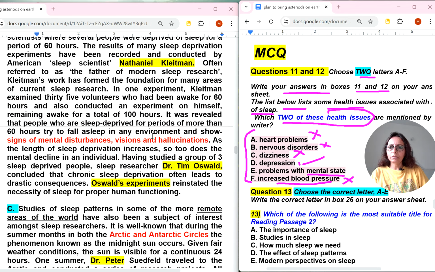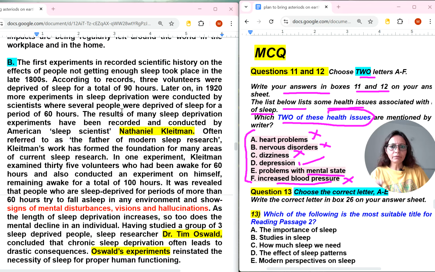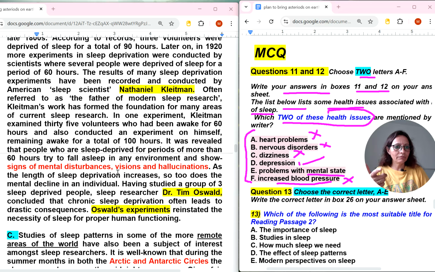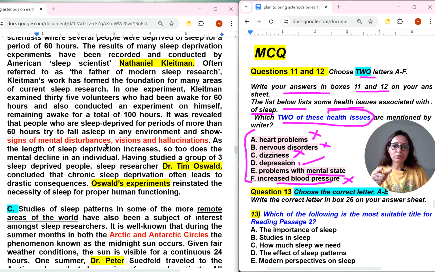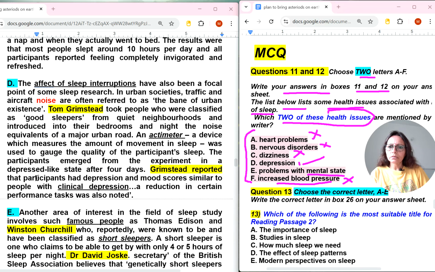Somewhere they were talking in, see this, mental disturbances, problems with mental state, okay, and depression kind of things. Here they have started talking about less sleep and all. They have done experiments. That's why I have done science of mental disturbances. Some different words, whatever I'm getting, I'm doing it, and you can highlight or underline the things. And depression also somewhere they were talking. Just a minute. Yes, depression word is here in D number paragraph. So depression and problems with mental state will come.